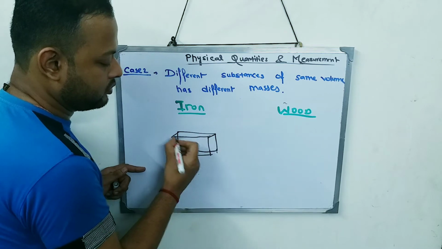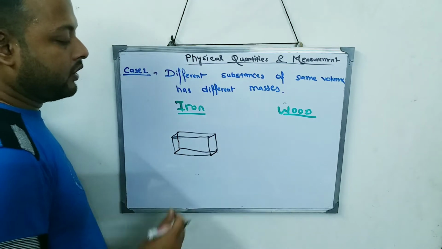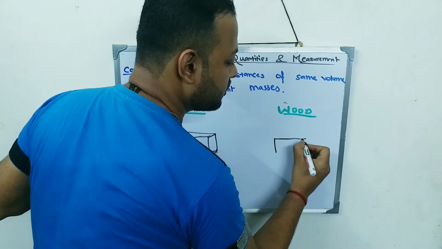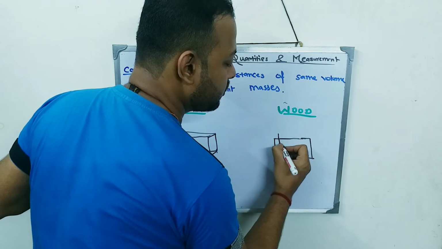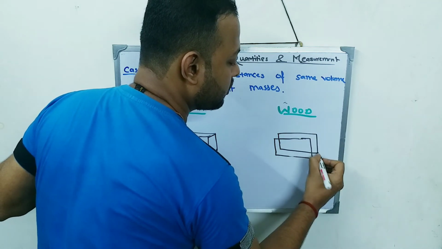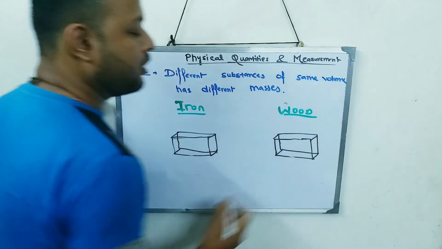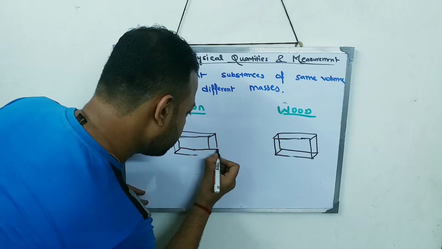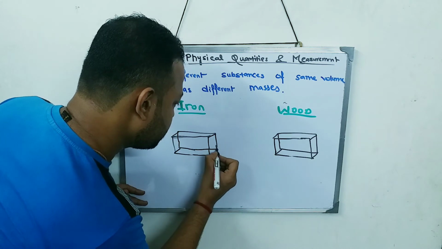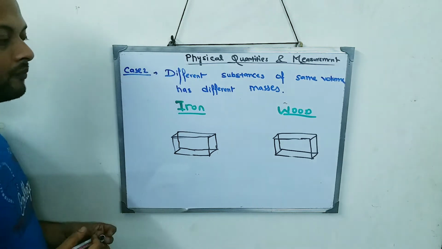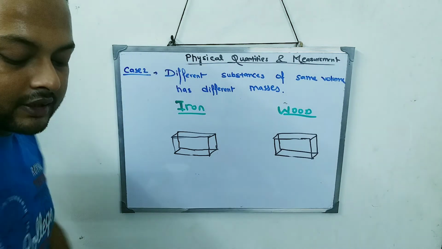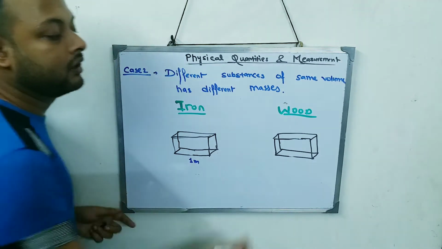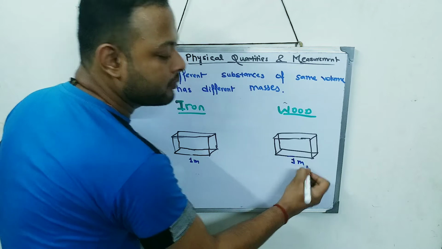Okay, this is iron, and also this is wood. Now, what we will say is the length of the iron is 1 meter, and the length of the wood is also 1 meter.